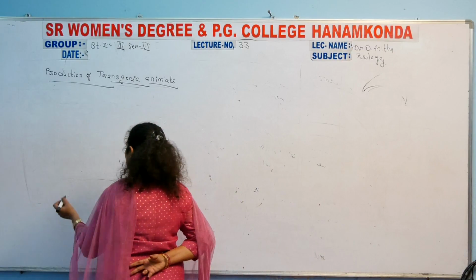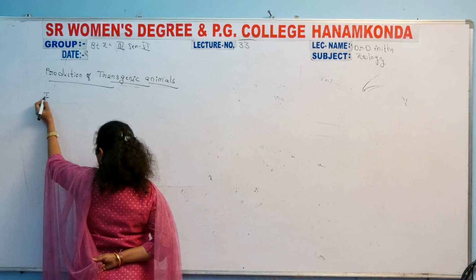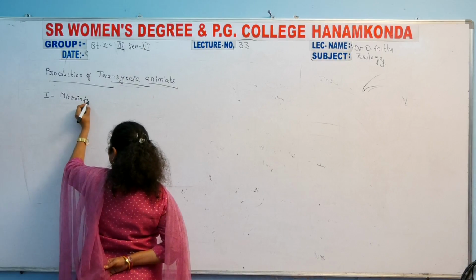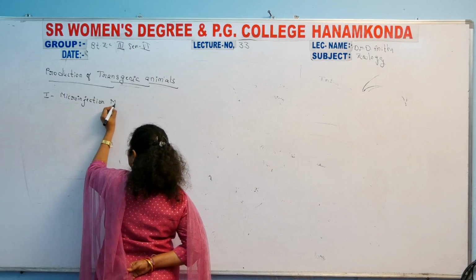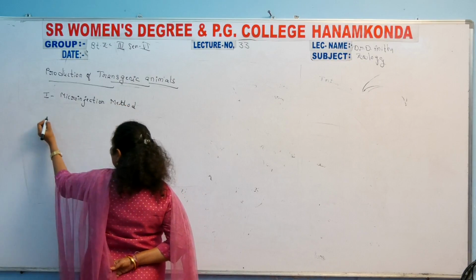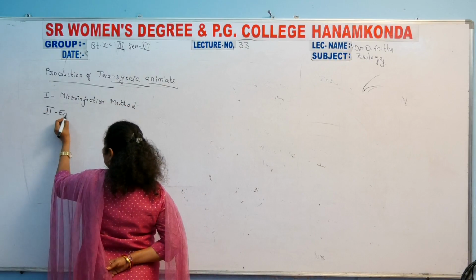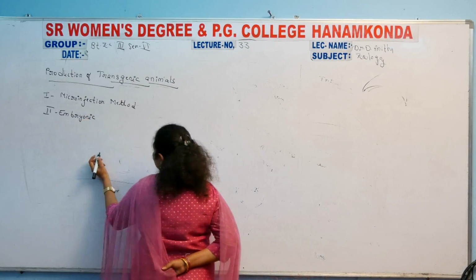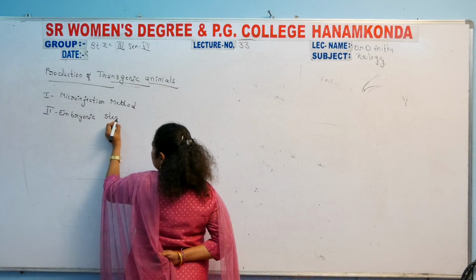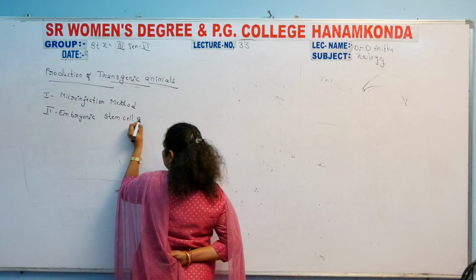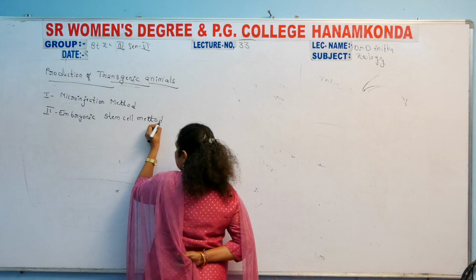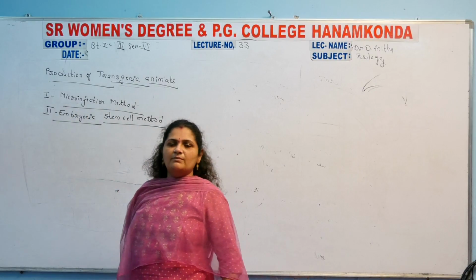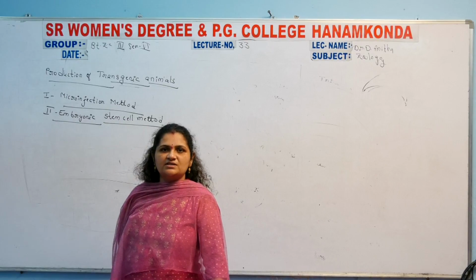Totally two processes are involved. The first is the microinjection method, and the other is the embryonic stem cell method. Totally two processes are included: the microinjection method and the embryonic stem cell method.